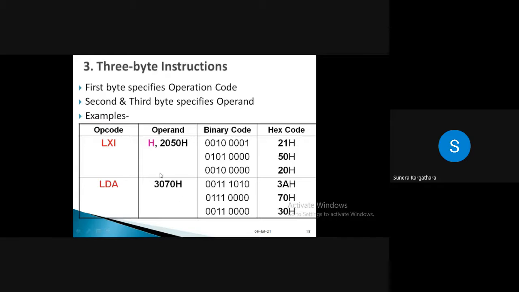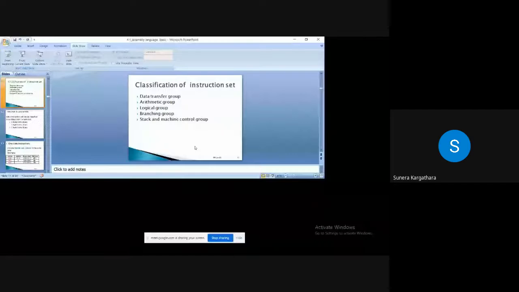Now to store this 16-bit address, you need 2 more bytes of your memory, which is 70 and 30. So ultimately, in total, it will take 3 bytes of your memory. So that can be considered under the category of 3-byte instruction. Are you getting me, students? How can you identify this number of bytes?